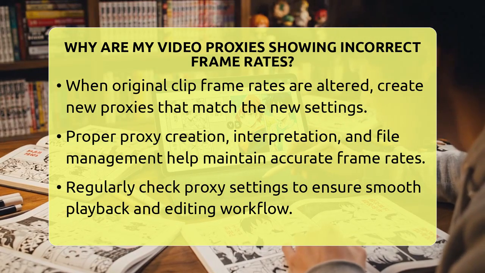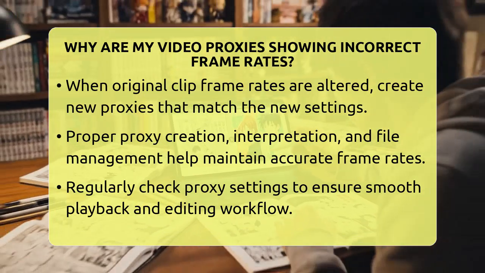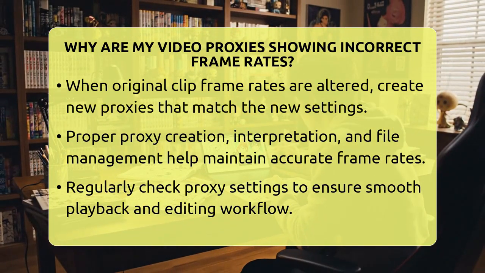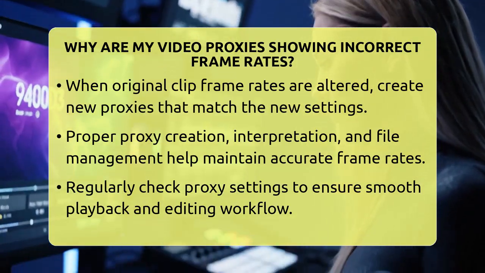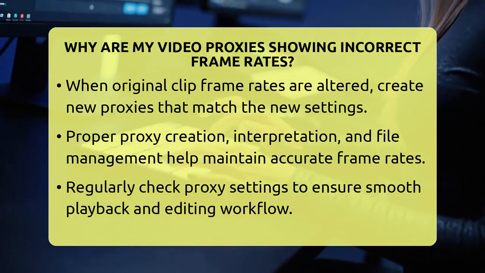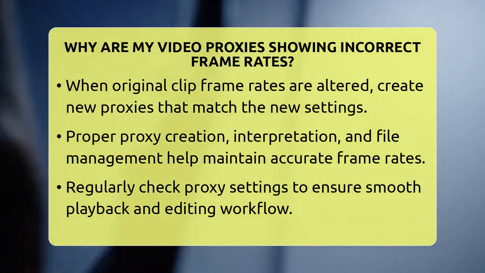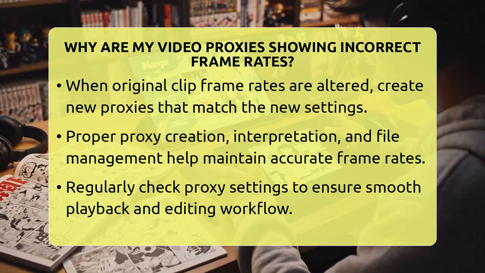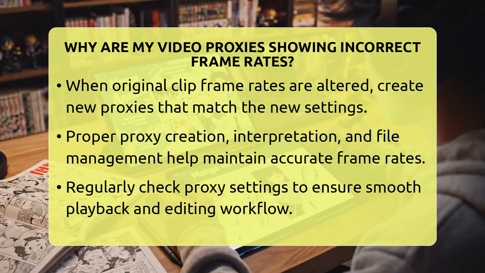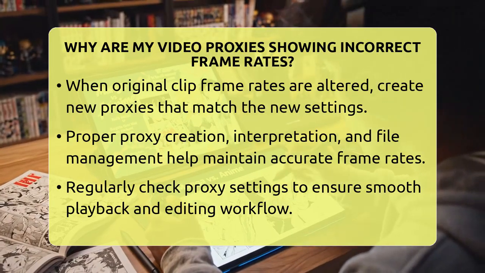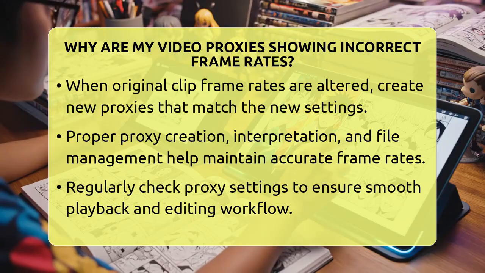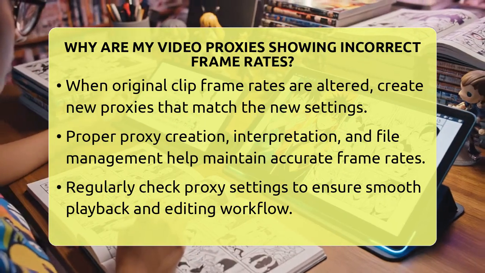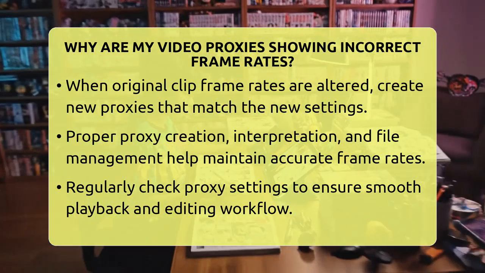To keep your proxies showing the correct frame rate, always create them with the Match Source setting. Avoid interpreting footage to change frame rates after proxies are made unless you regenerate the proxies at the new frame rate. Use speed or time remapping for speed adjustments instead of interpret footage. If you change your original clip's frame rate, make new proxies to match. And finally, keep your proxy files in the same location to prevent linking issues.